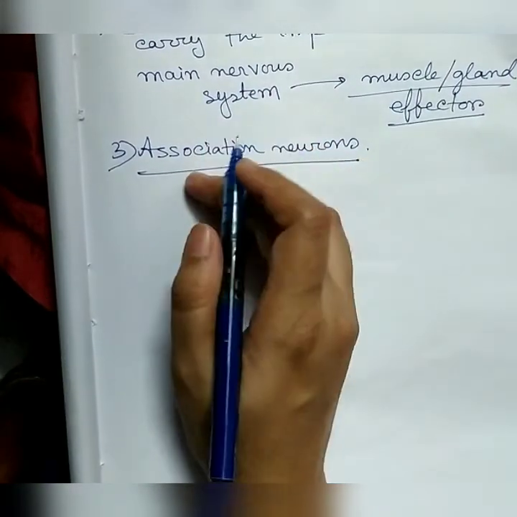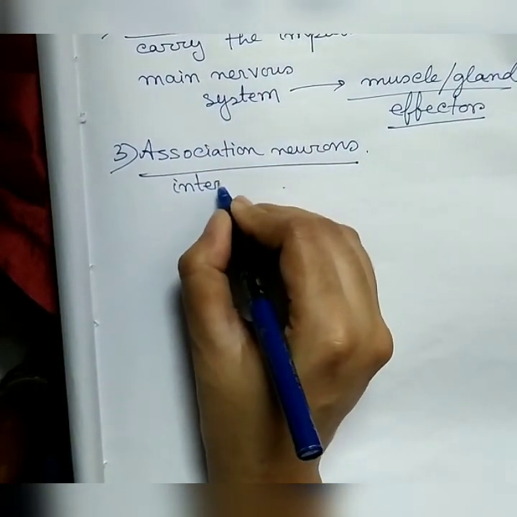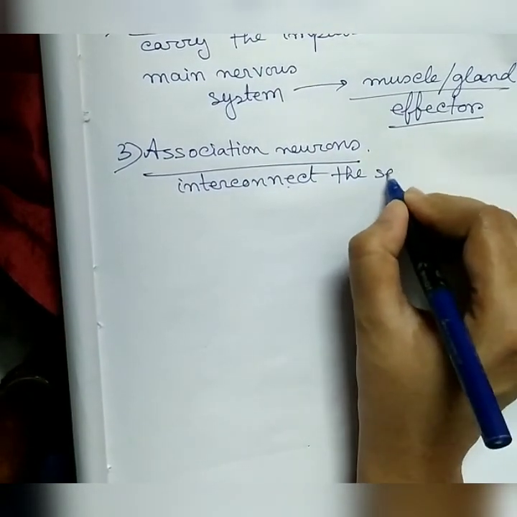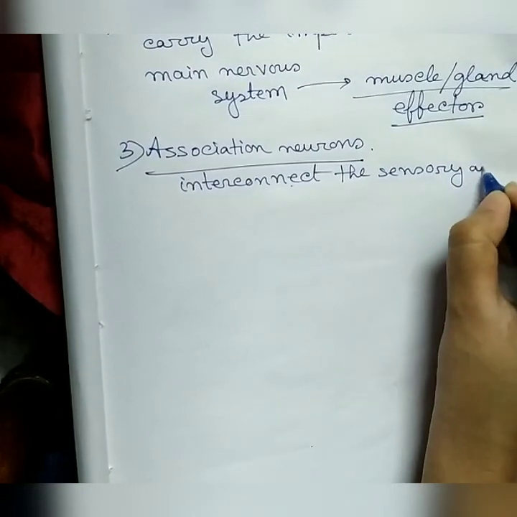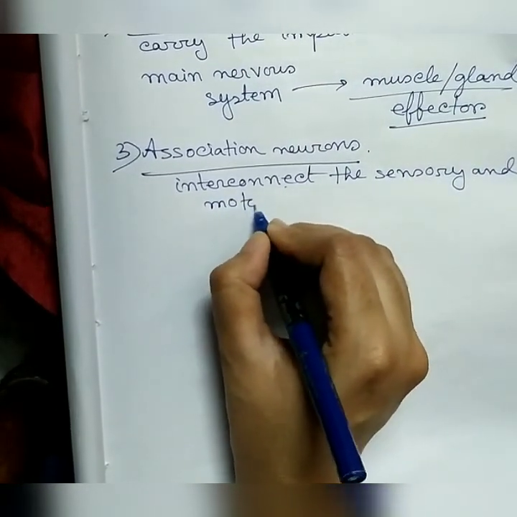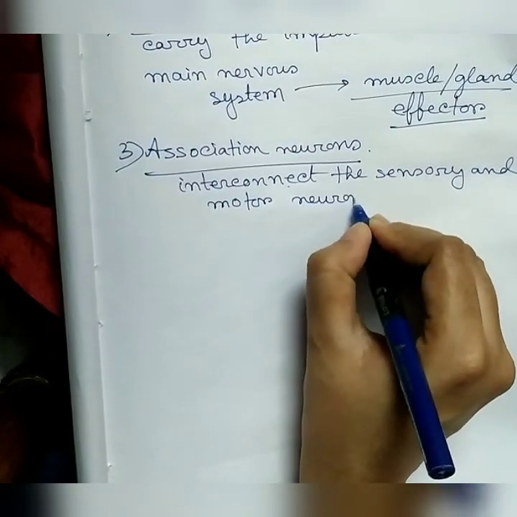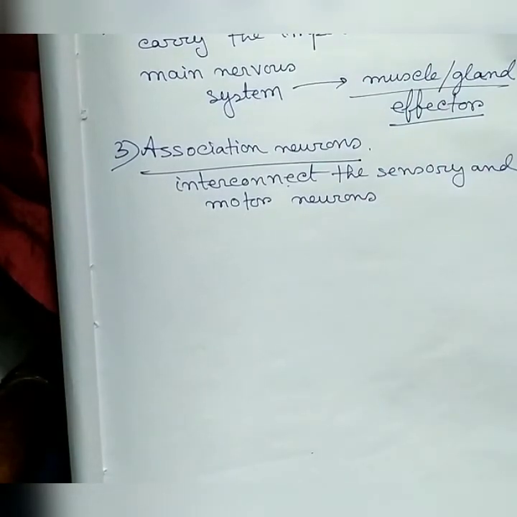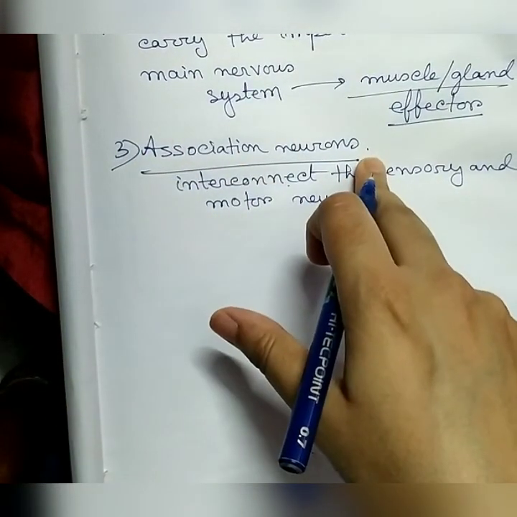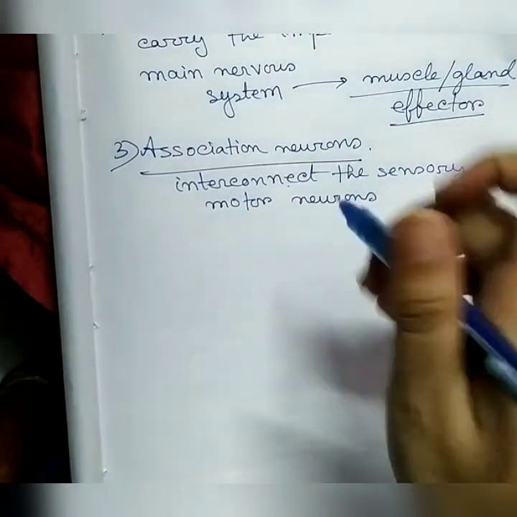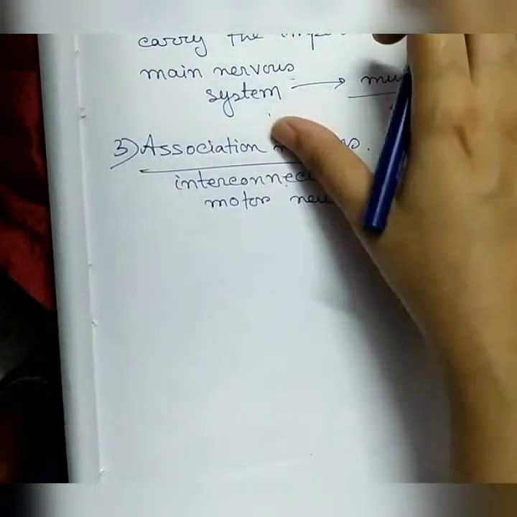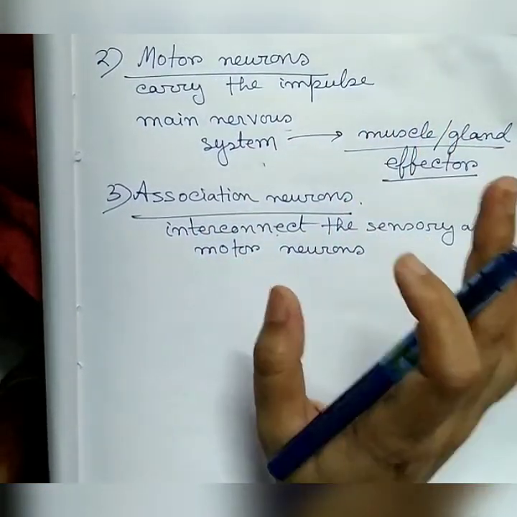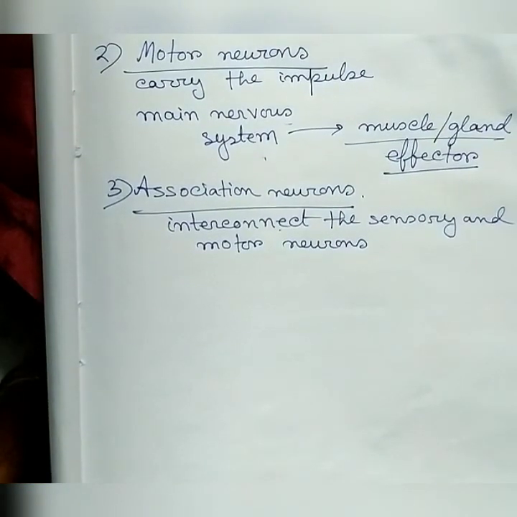Association neurons interconnect. Their function is to interconnect the sensory and motor neurons. They are located in the brain and spinal cord. These association neurons are located in the brain, that is, they are located in the main nervous system. So these are the three types of neuron.